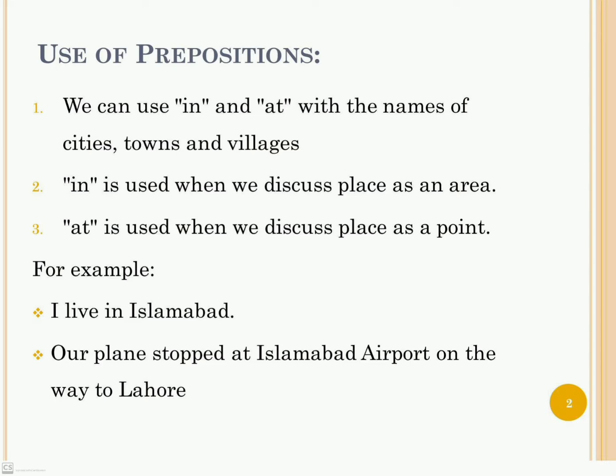Now I am discussing the place as an area in this sentence. On the other hand, at is used when we discuss place as a point. For example, our plane stopped at Islamabad airport on the way to Lahore. Now here in this sentence, at is used as a point.